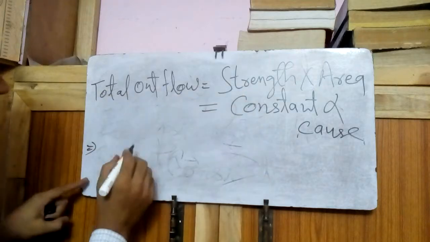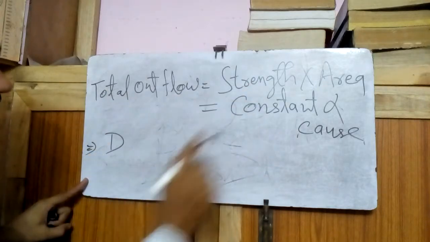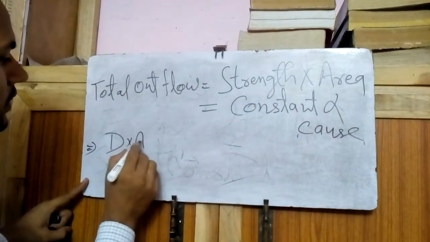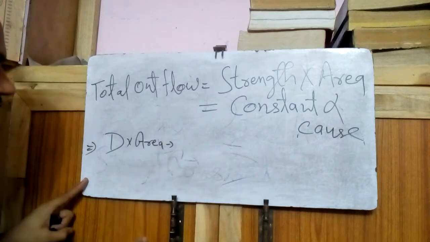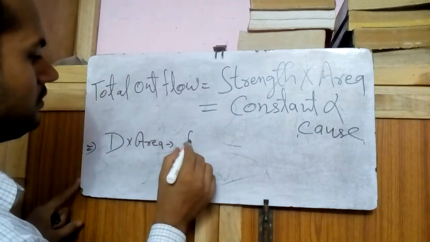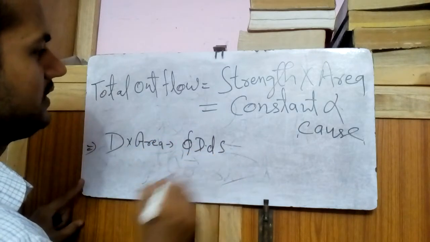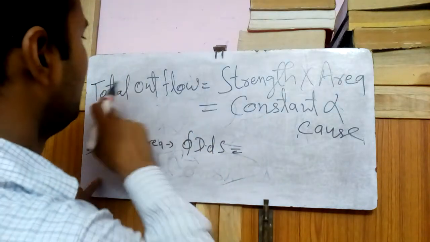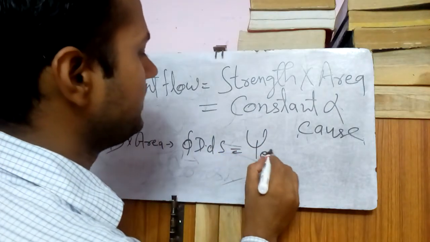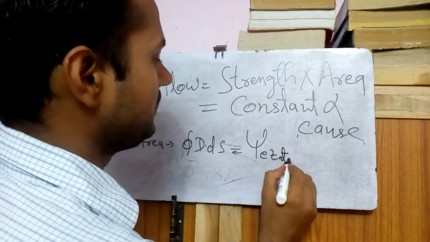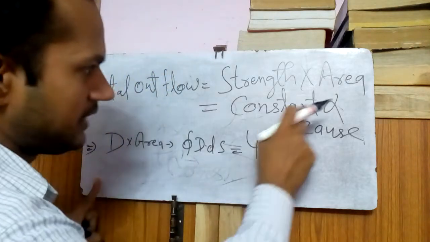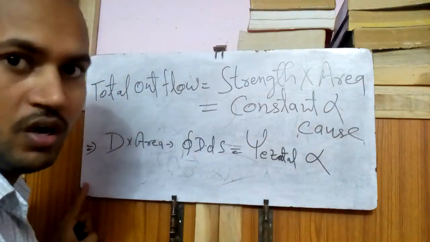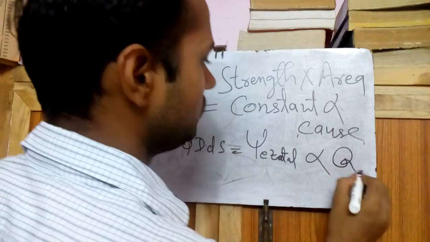So in our case strength is D, area is closed surface area. Closed integration of D dot ds is equal to constant, and that constant is total outflow psi e total, and that is proportional to cause. And what is cause? Charge, q charge.